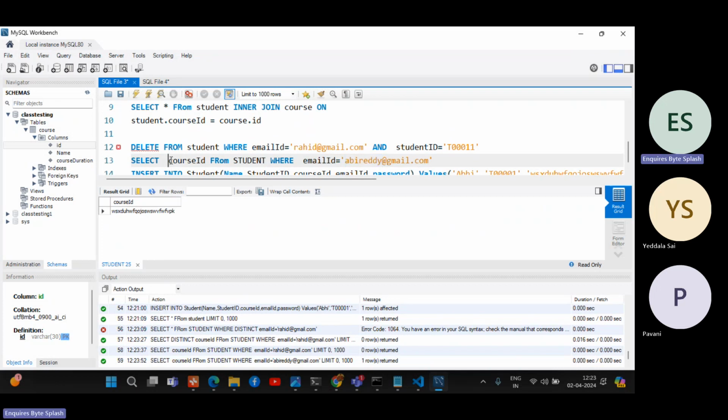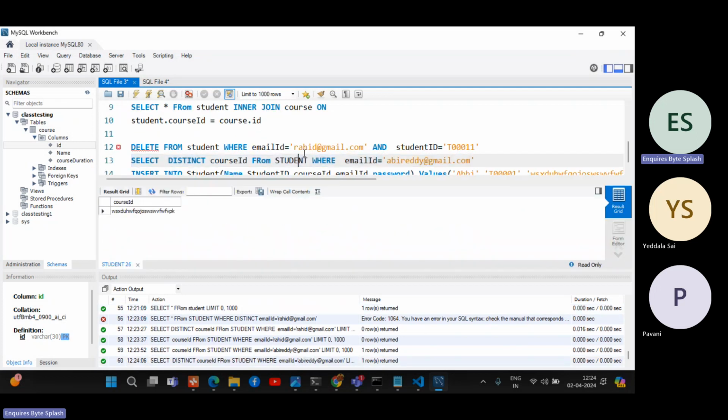We'll just put distinct. So if you put distinct, if you are getting two records also, you'll get 1. If you are getting 100 also, you'll get only 1. So that is the power of distinct. So now let's see, we have a region, country. Select courses from the country. Means in India, we have 100 courses, and among them, 10 students are in the 10 courses, like 100 possibilities. So if you select distinct, you will get only 10, which are unique. For that, to make uniqueness, we need to add distinct, right?